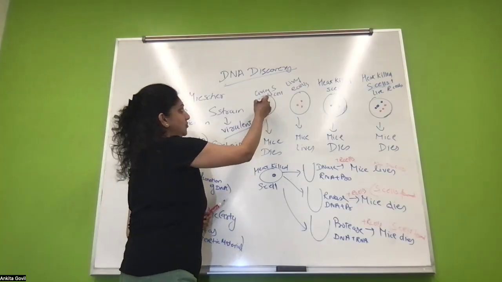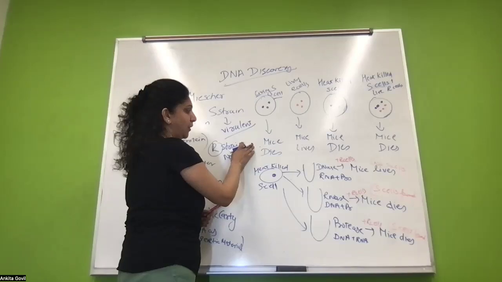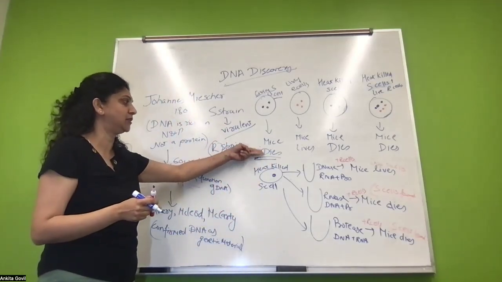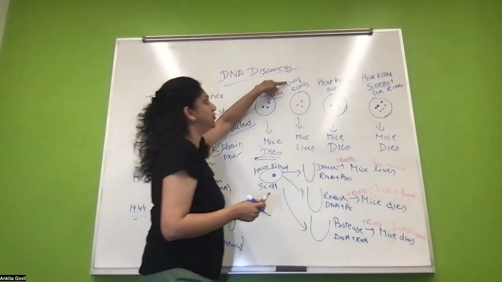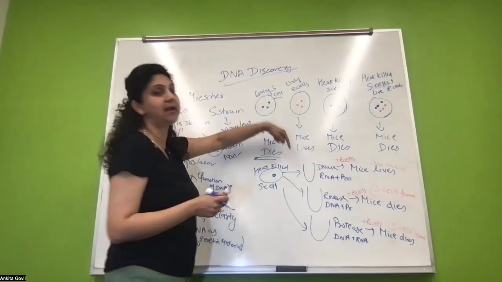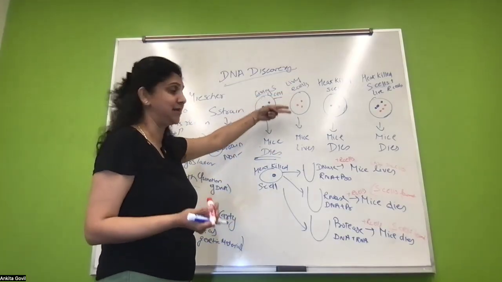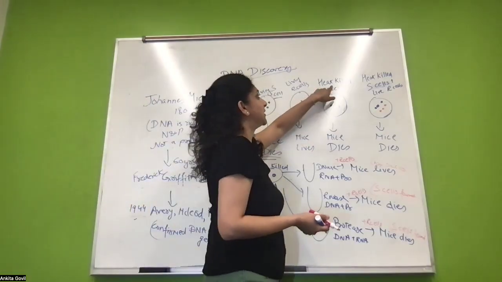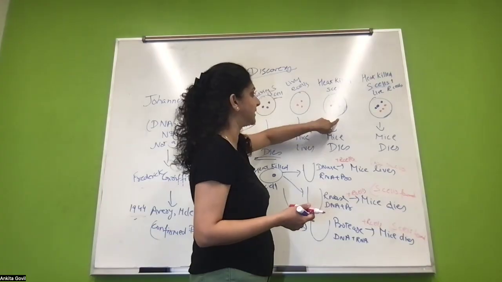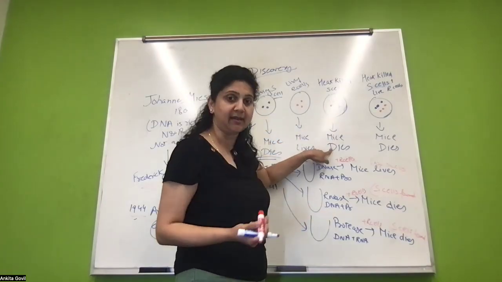So what happened? He injected the living S cells into the mice, and he found that the mice died. Of course, because they were virulent, they were pathogenic. Then he injected the living R cells into the mice and found that the mice lived. Obviously, they were non-pathogenic, so nothing happened to the mice. Then he injected the heat-killed S cells into the mice, and the mice lived.